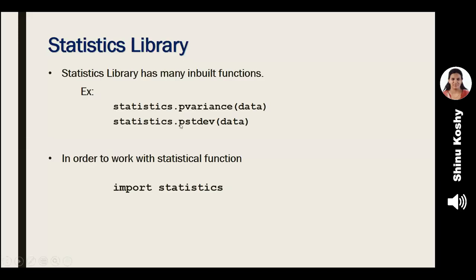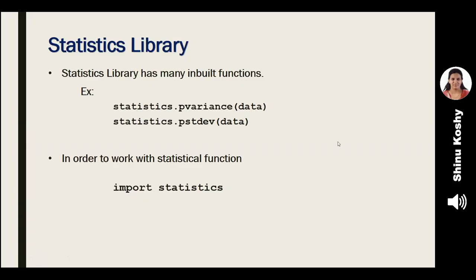It belongs to the statistics library. So I write statistics.pvariance. What is in the bracket? The data for which I want my variance. The second function is to find the standard deviation of a population.